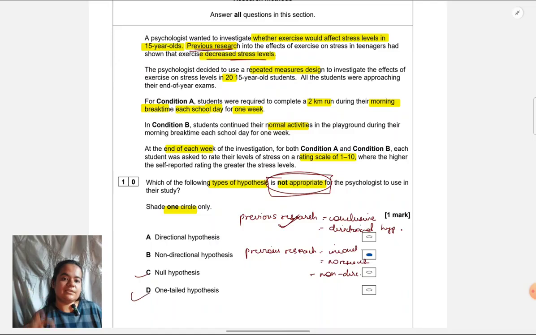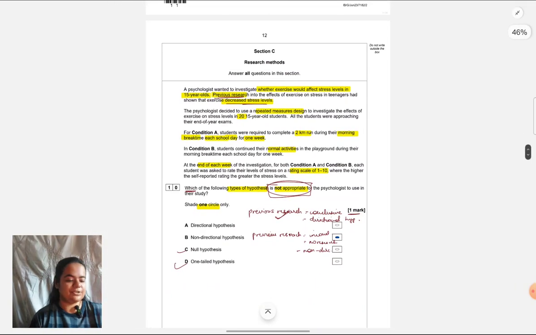One-tailed hypothesis is the same as directional hypothesis, right? Non-directional is two-tailed. So one-tailed, directional, both are appropriate in this case. Non-directional is the one which is not appropriate. These types of questions are attributed only 1 mark and it's more or less an identify question, which means you identify the command term and you have to give straightforward answers. You don't have to give any explanation. There's no space also that's allocated for explanation.